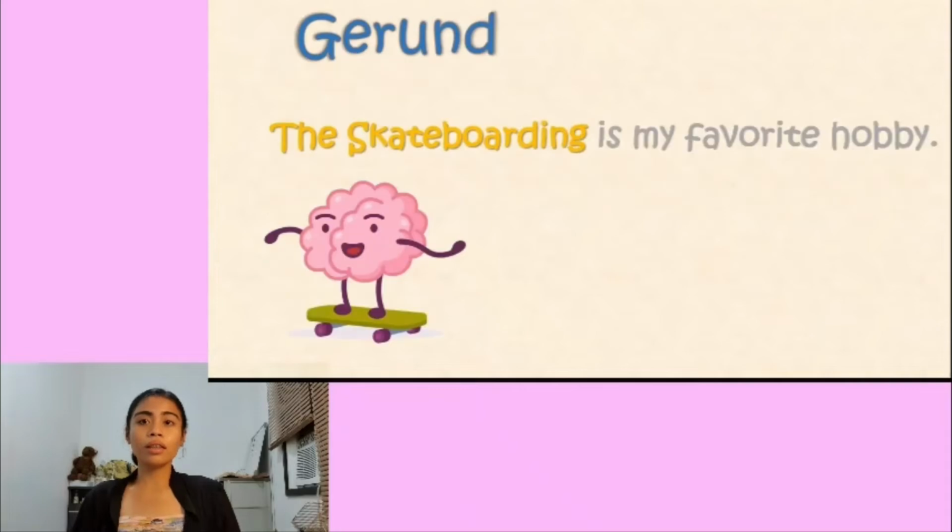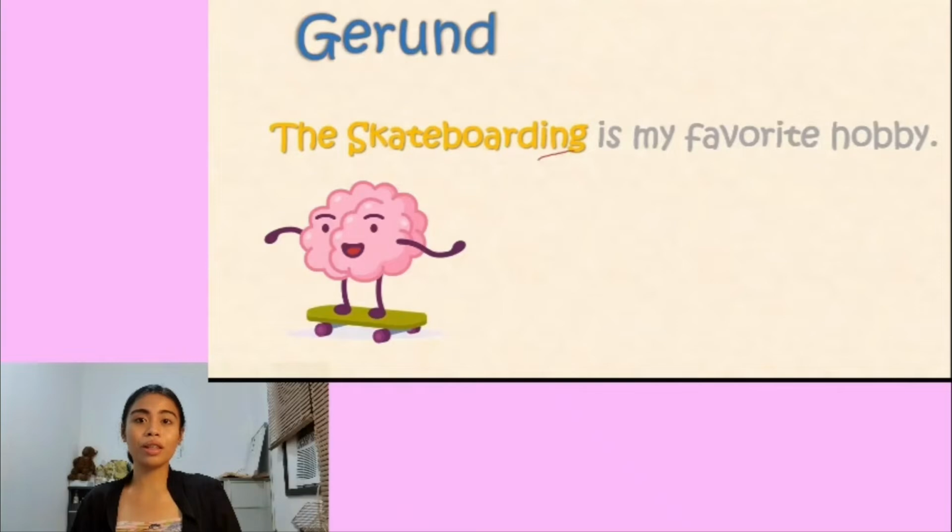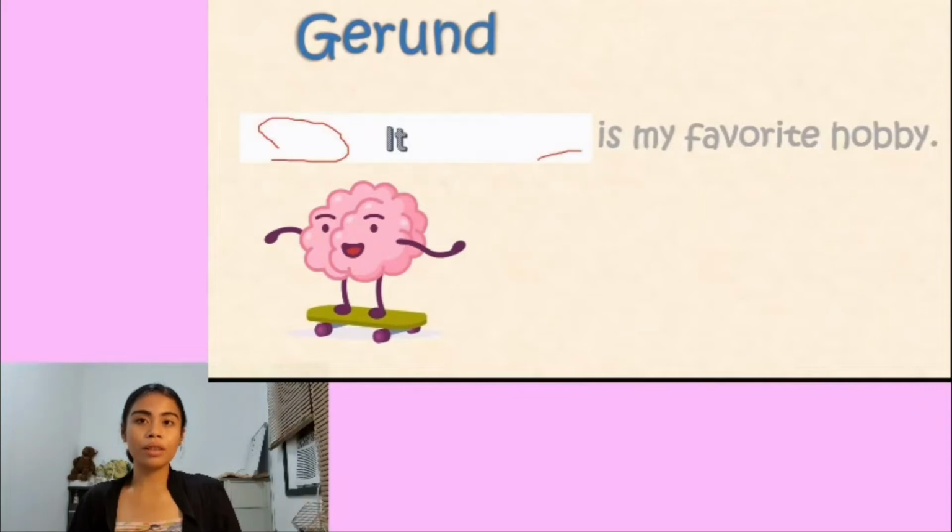First, the skateboarding is my favorite hobby. Let's replace the subject, the skateboarding, with the pronoun it. It is my favorite hobby. Thus, the skateboarding is a gerund phrase, along with its determiner, which is the article the. Then we go to the infinitive phrase.